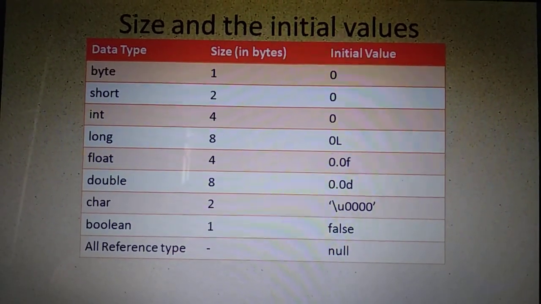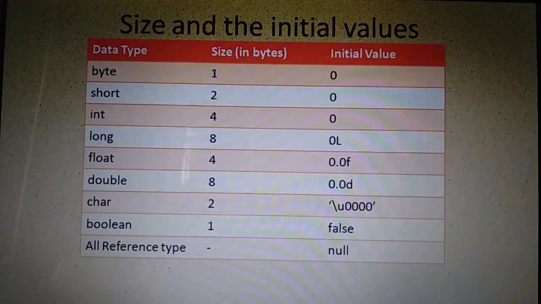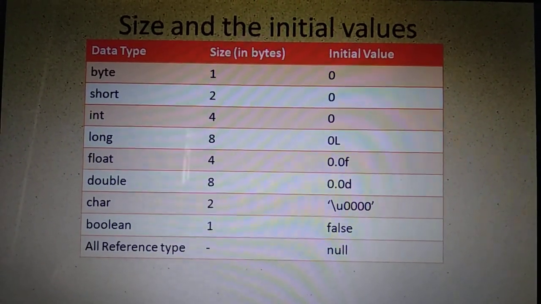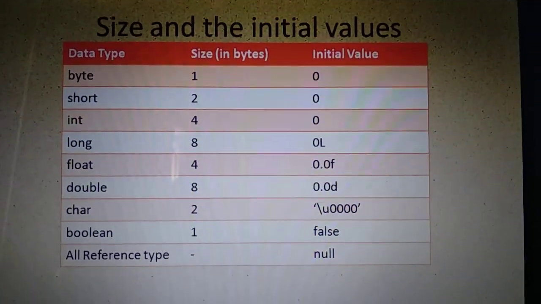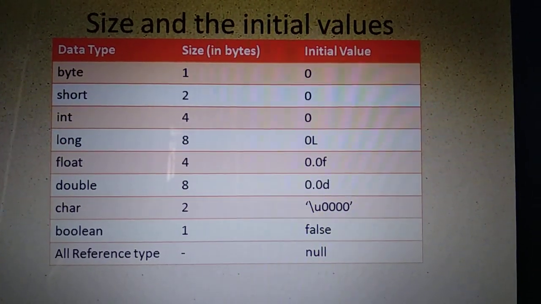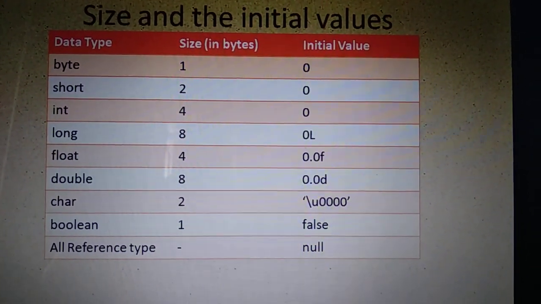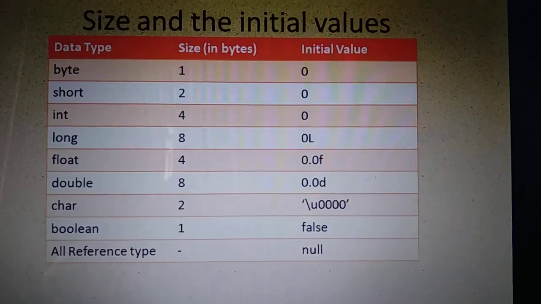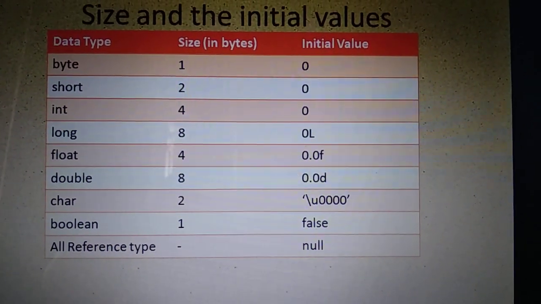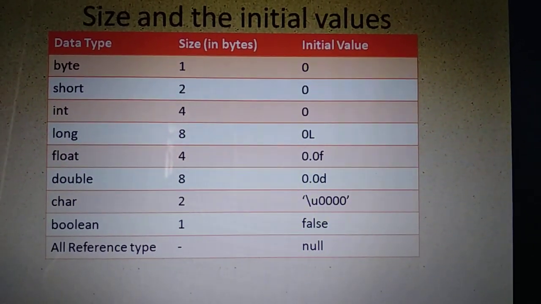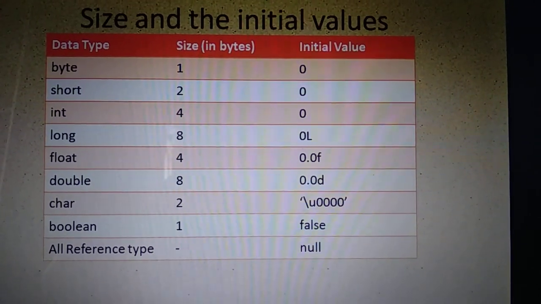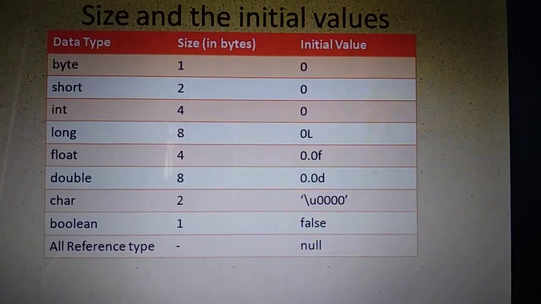Int means 4 bytes. How many bits? 4 into 8, that is 32 bits. Like that you have to write the unit along with the answer. Okay, you have to write the units, otherwise you won't get full marks. If the question is the number of bytes present in byte data type, you need to write only 1, or you can write 1 byte. Okay, the spelling of byte is B-Y-T-E.